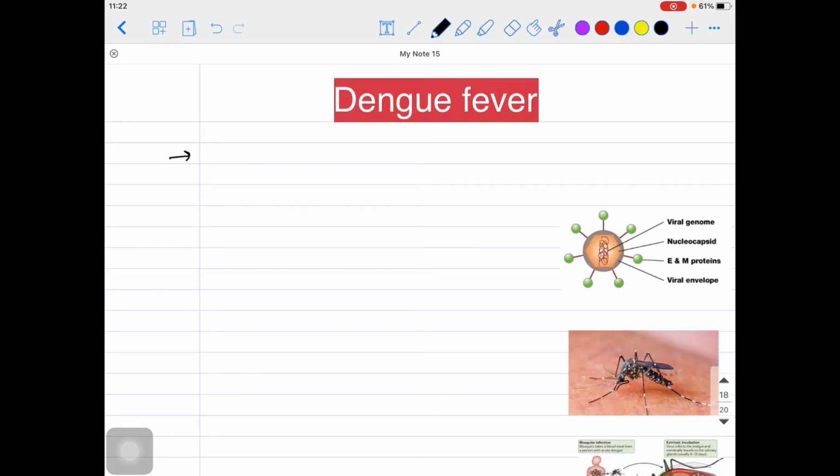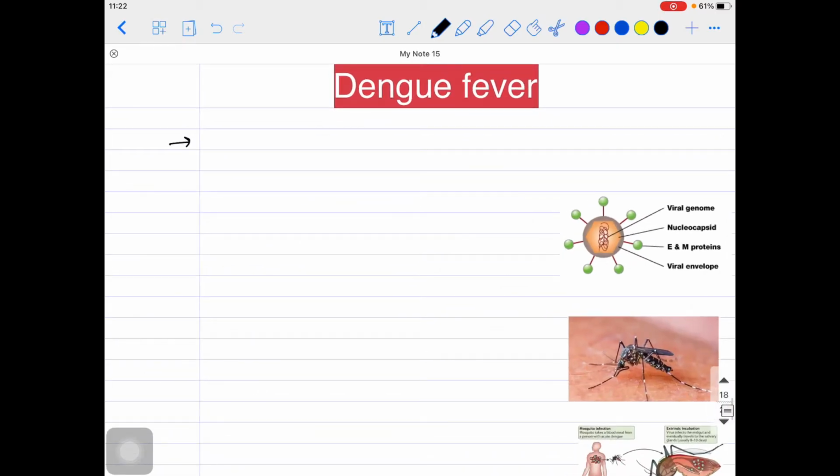Dengue fever, first of all, is caused by a virus. Actually, there are four kinds of viruses, guys. Rather, I should say there are four kinds of viruses, not that all four are present at once.